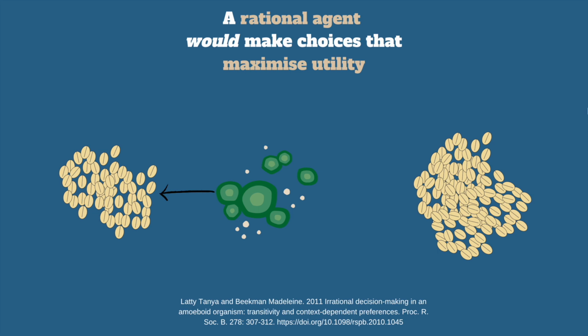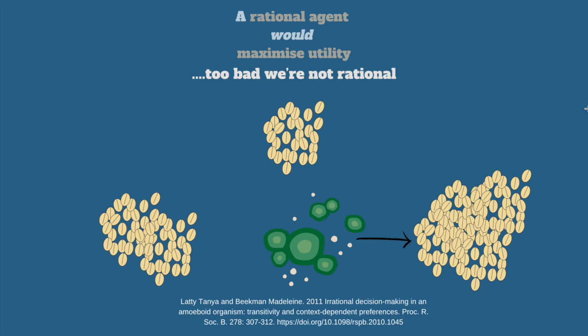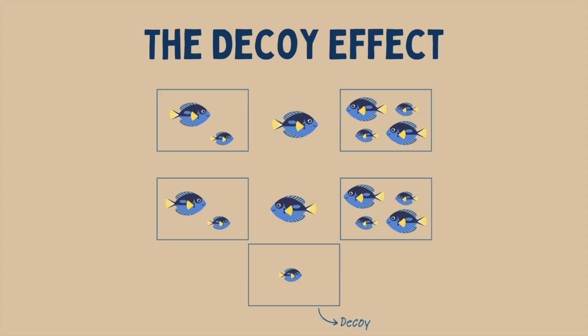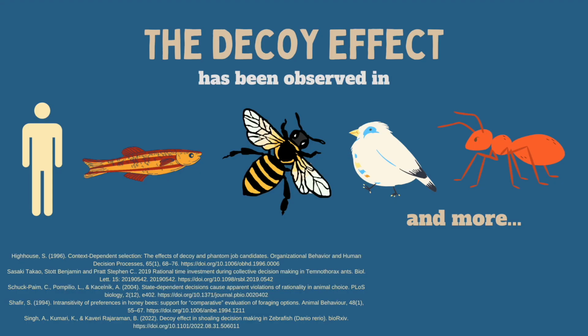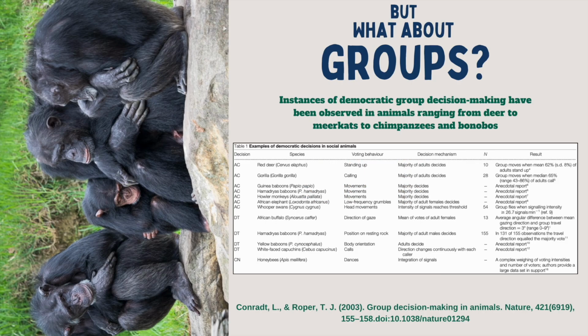If rational, the relative preference between the two piles would remain the same at the addition of a third option. However, it was reported that the relative preference of one pile over the other changed when a third option was introduced. This change in the order of preference due to a third irrelevant option is called the decoy effect and has been extensively studied and confirmed in many animal models such as humans, zebrafish, honeybees, birds, ants, and more.